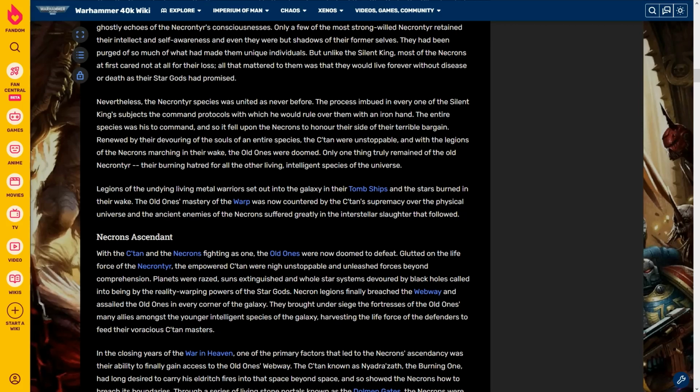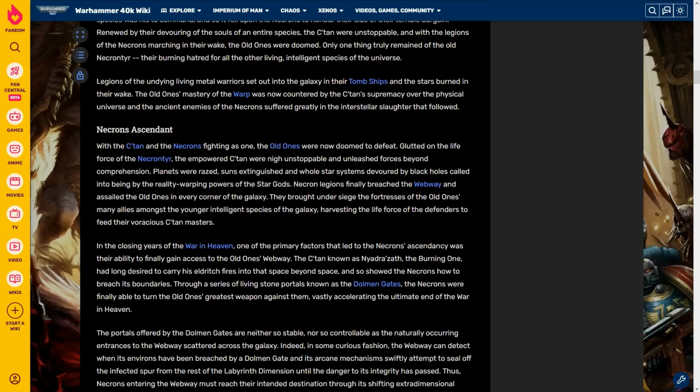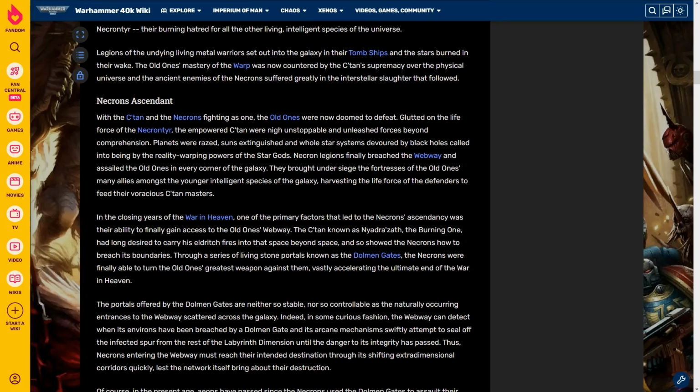The Old Ones' mastery of the warp was now countered by the C'tan's supremacy over the physical universe, and the ancient enemies of the Necrons suffered greatly in the interstellar slaughter that followed. Necrons Ascendant. With the C'tan and the Necrons fighting as one, the old gods were now doomed to defeat. Glutted on the life force of the Necrontyr, the empowered C'tan were nigh unstoppable and unleashed forces beyond comprehension. Planets were razed, suns extinguished, and whole star systems devoured by black holes called into being by the reality-warping powers of the star gods.